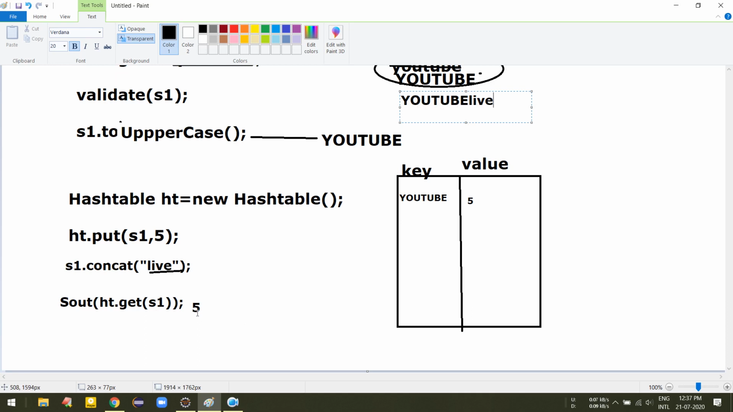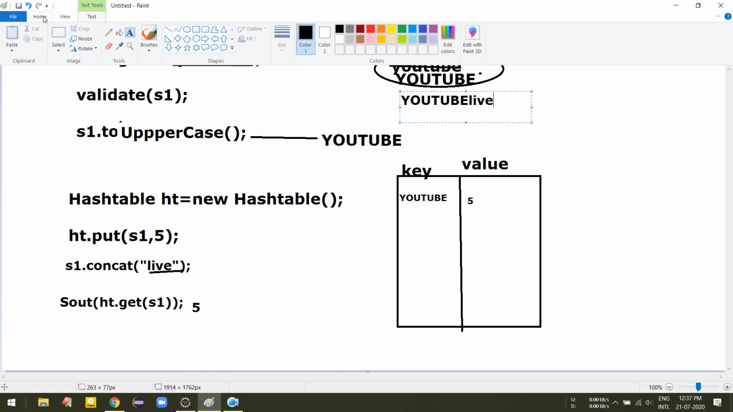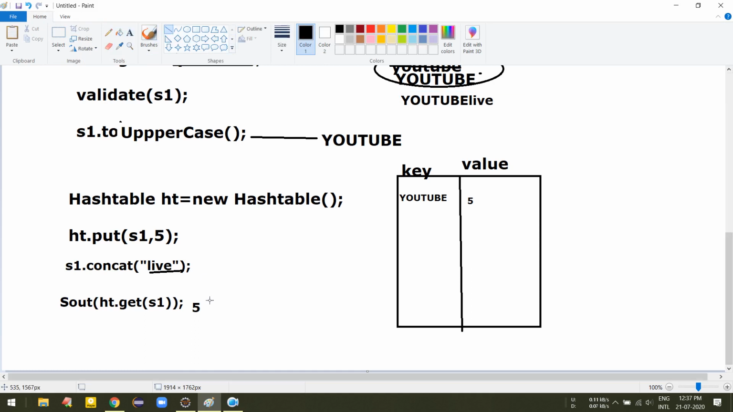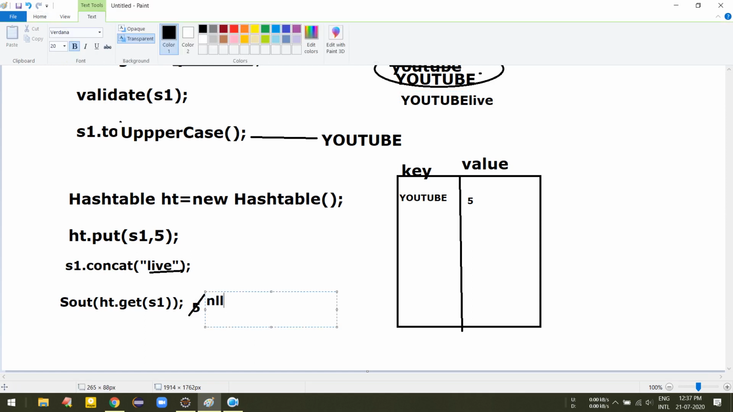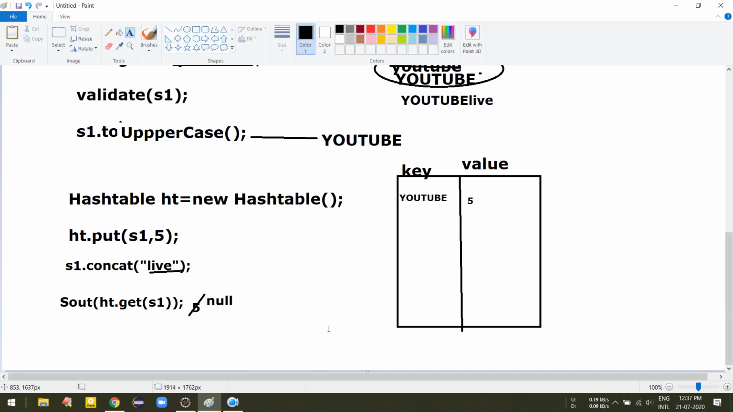So here in place of 5, null will come, because the YouTube live key doesn't have any value, or YouTube live is not available in this hash table. So this is one more problem of the string being mutable. Why is the string immutable? This is the focus reason.